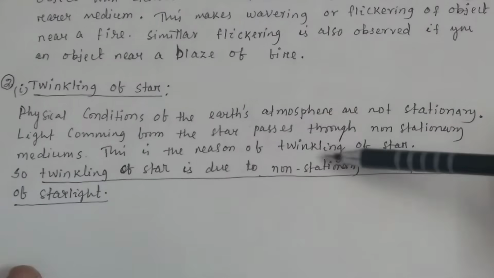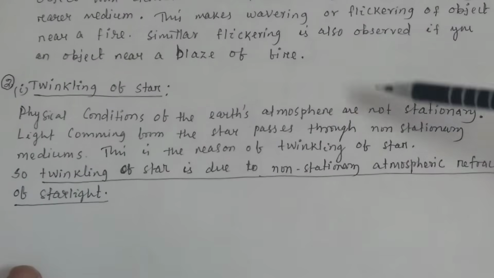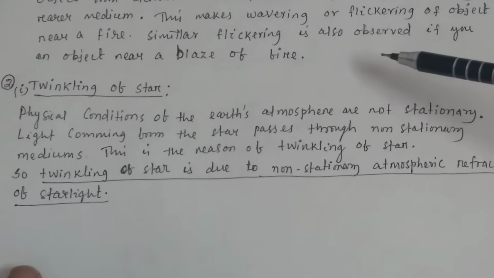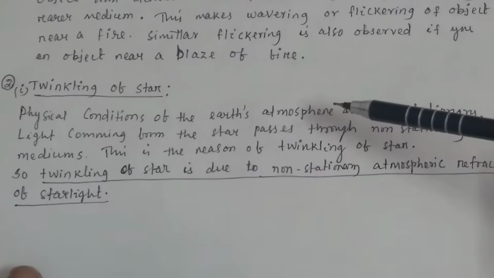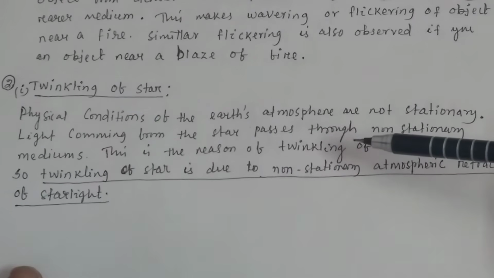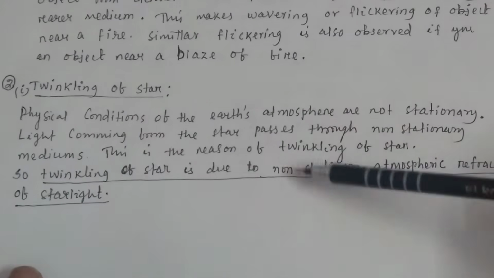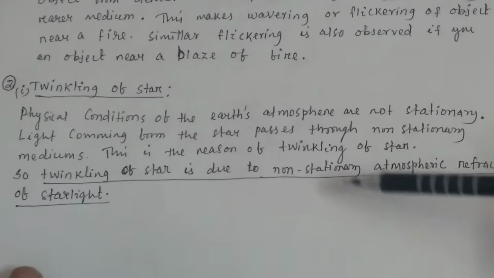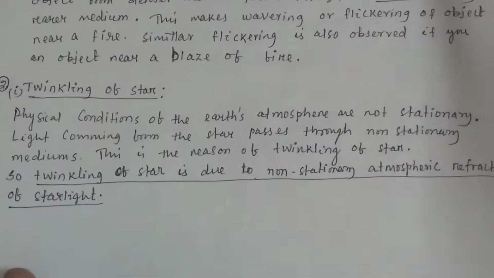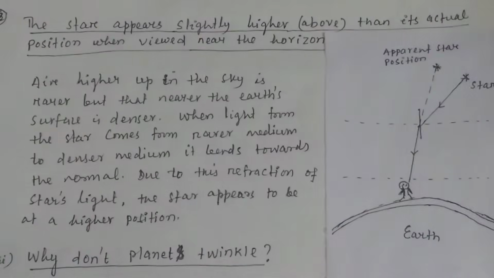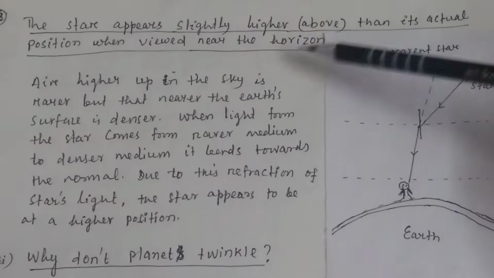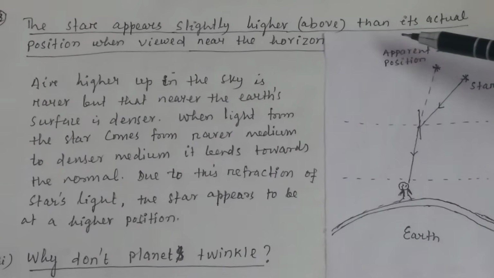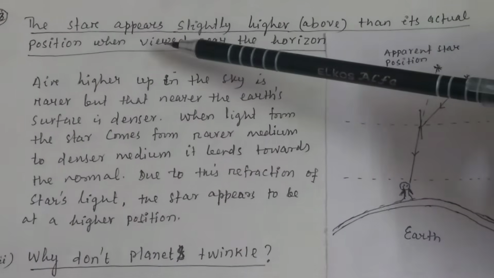This is the reason for the twinkling of a star, because when light passes through different non-stationary mediums, its path will be a zigzag one. So twinkling of a star is basically due to non-stationary atmospheric refraction of starlight.